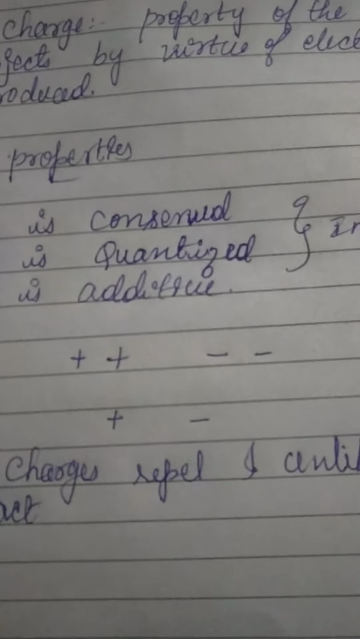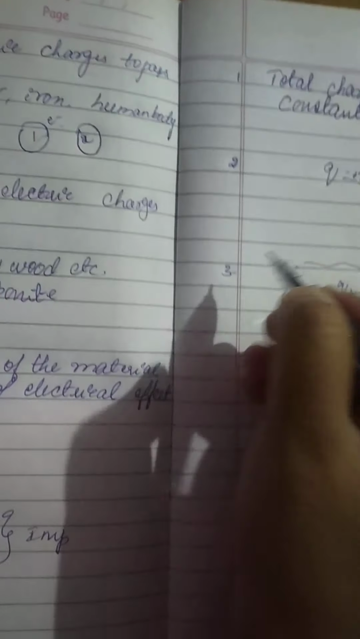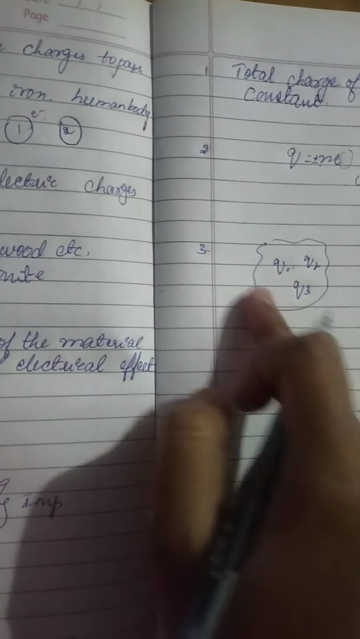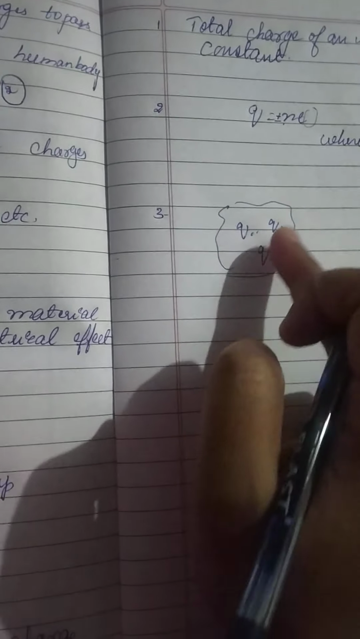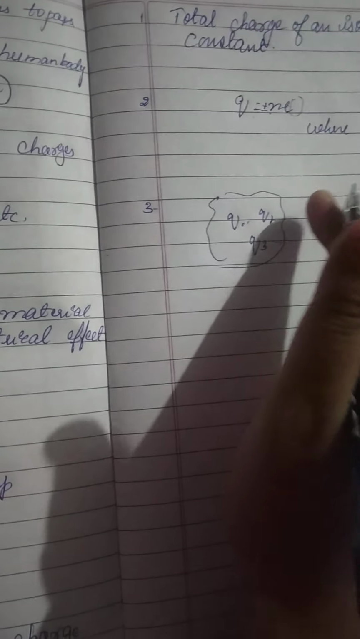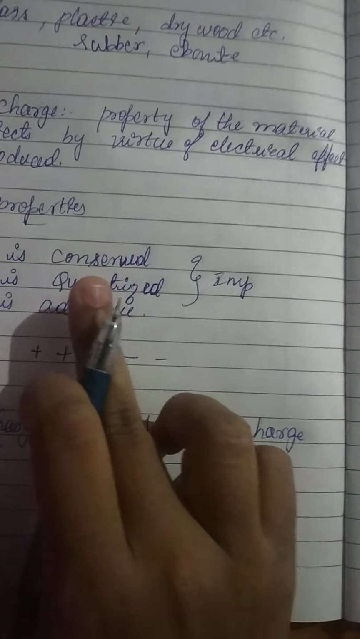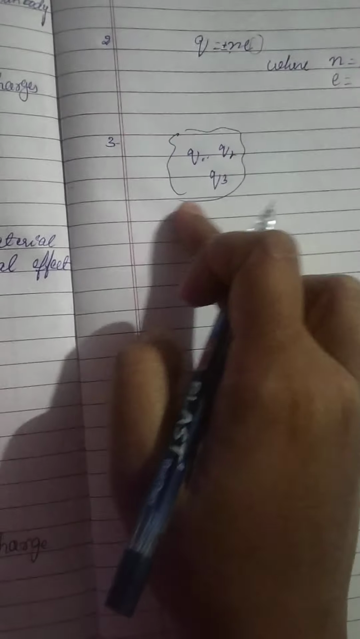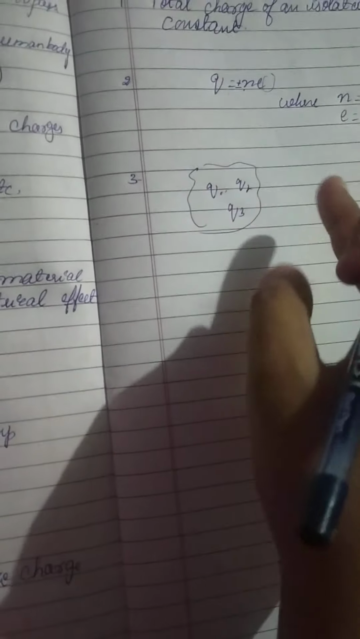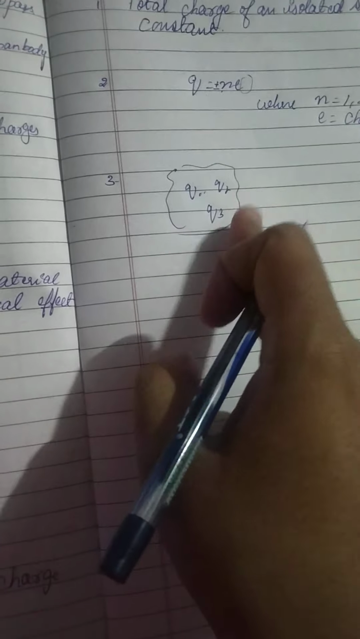And the next one is the third one, charge is additive. Additivity means the summation of charges. If lots of charges are present in a system, the total charge of the system is the algebraic sum of all the charges in the system. This is the additivity of charge. Conservation means the total charge of an isolated system, where no current passes through it, is constant.